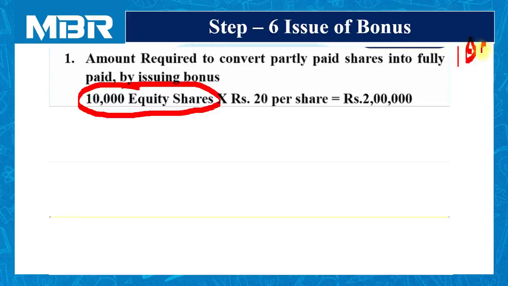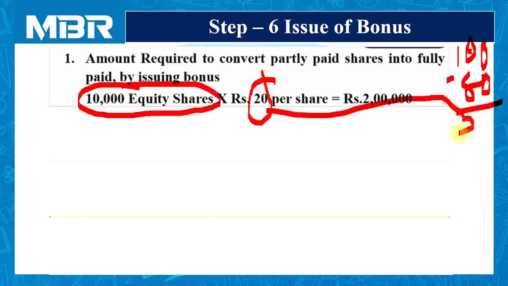If you refer to the balance sheet, you can easily find the figure. Out of 100 rupees, 80 rupees are paid up, so 20 rupees is required to be called. On 10,000 shares at the rate of rupees 20, the total amount required to be collected by the company is rupees 2 lakhs. Here, the company decided to offer bonus for these 2 lakhs rupees.